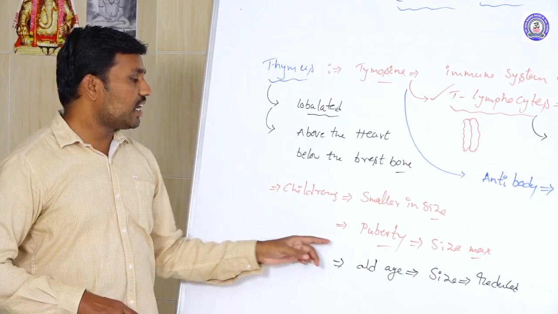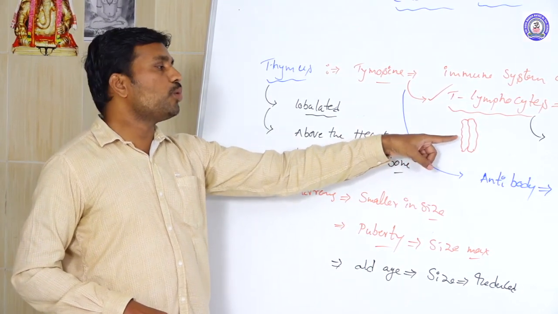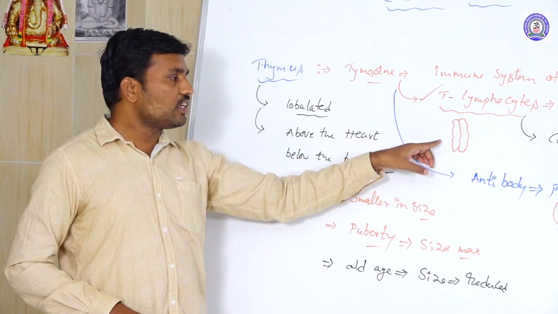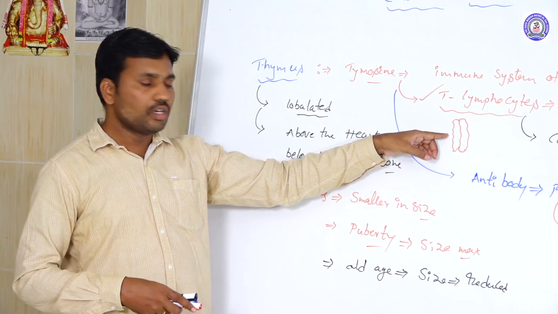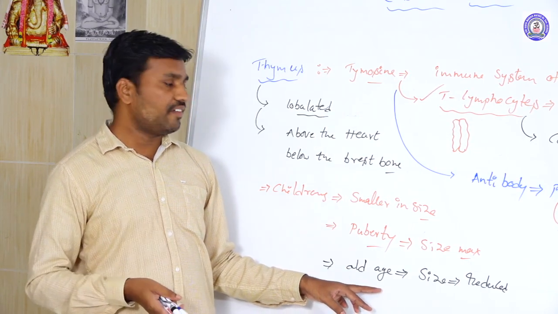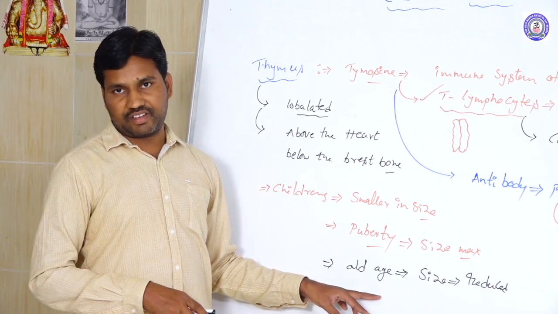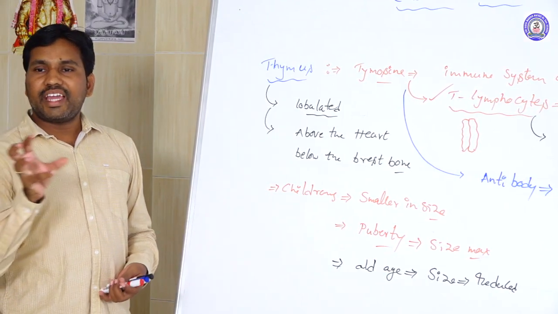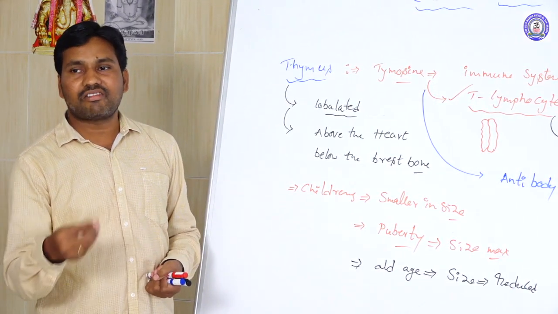So why is it? Because of the thymus follicles. These lobes are formed by a number of follicles. These follicles are going to atrophy, that means they slowly reduce. So automatically in old age people the thymosin is not properly secreted, and they have poor immune resistance. So this is regarding the thymus. That is why aged people are very easily infected by the many disease causing pathogens.